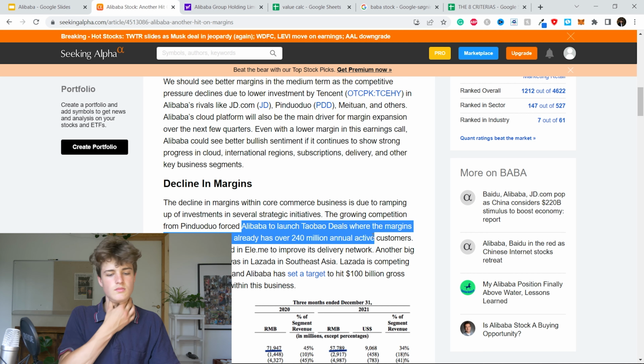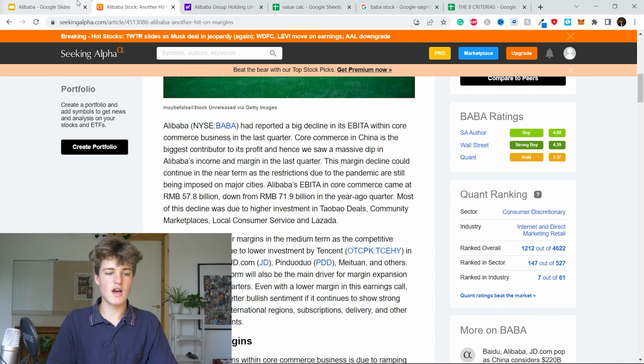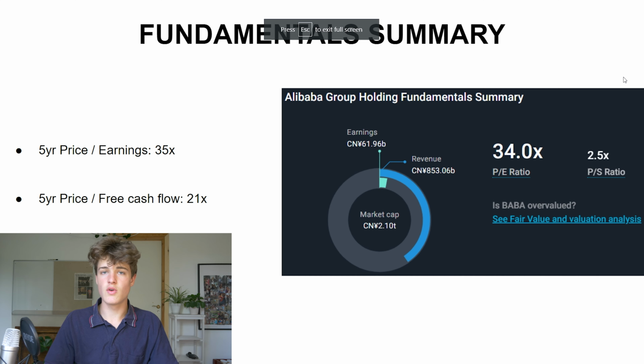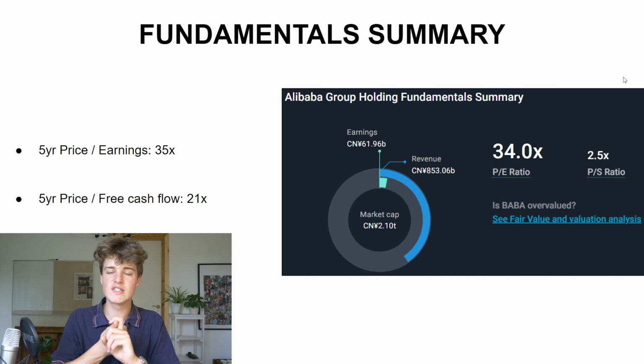So yeah, essentially they have launched some businesses which are lower margins, but what I could understand from this article is that this low margin is expected to be transitory, and it's going to return as the cloud computing segments grow and as we return to normal circumstances. Then the margins should go back from the 7% margins that they have now to like 21% or what they had before.